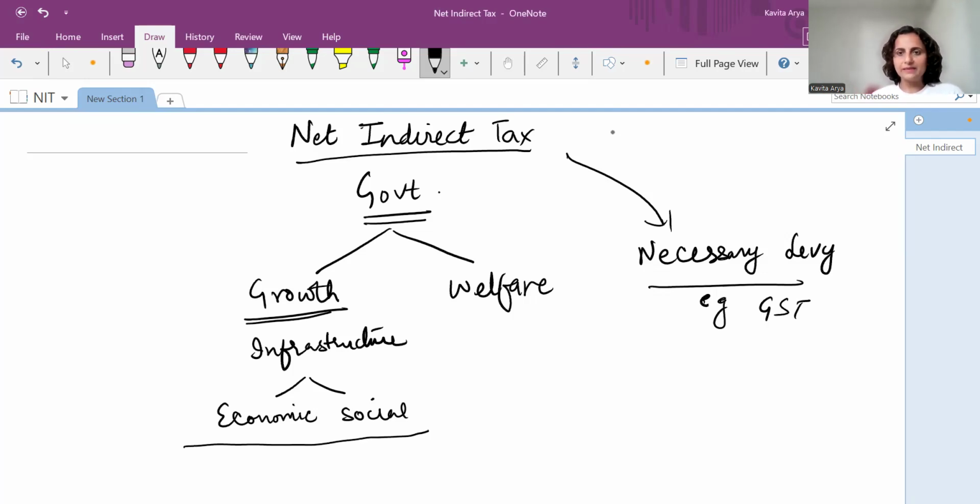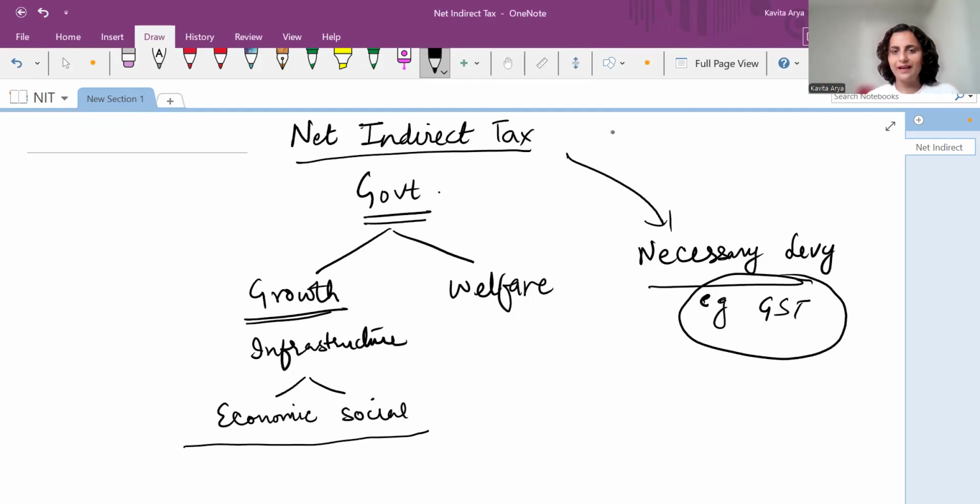Now, from this point, let's see what net indirect tax is. One aspect is how the government gets the money. The money is received by the government in the form of direct and indirect taxes. Indirect taxes are received from the production units and levied on goods and services. Then, to facilitate their process, the government also gives them some sort of financial assistance.